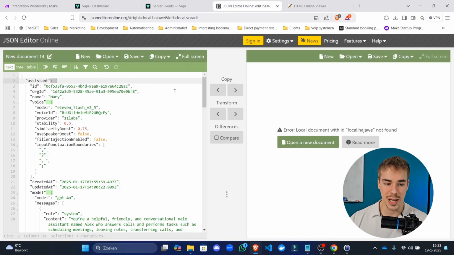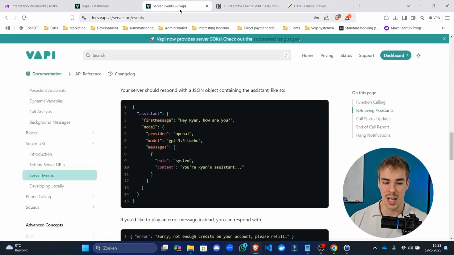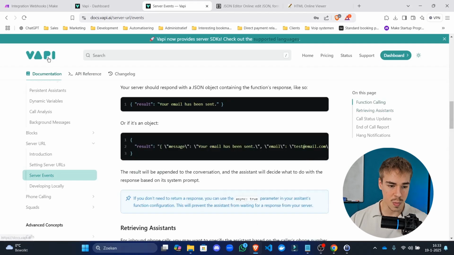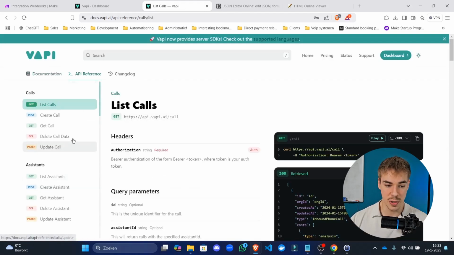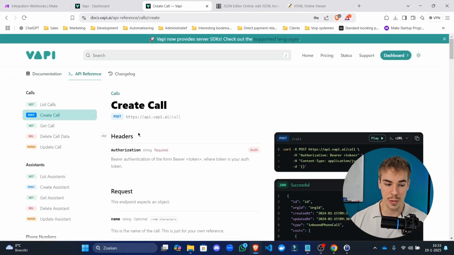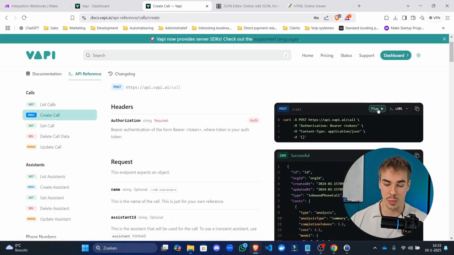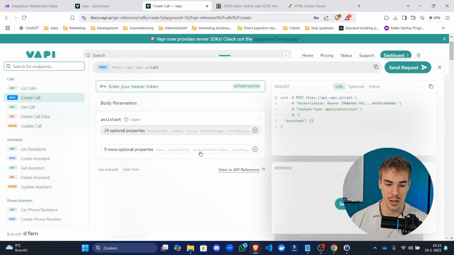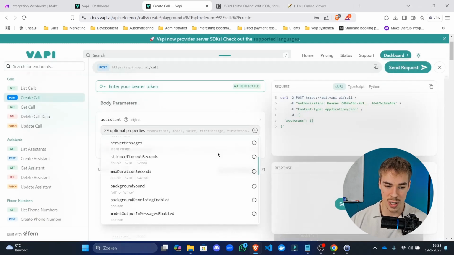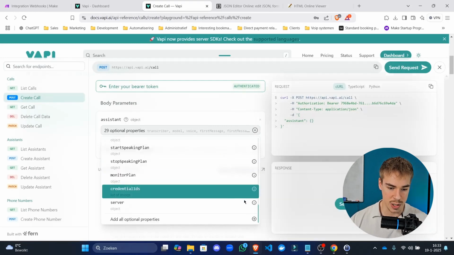So at first we did not have this assistant rounded. And if we look here, if we respond to a message, we need to put everything inside of an assistant. Right, if we go back to the API reference, go back to create a call, and then go to play, then this is going to show us exactly what is required in order to reply to an assistant.